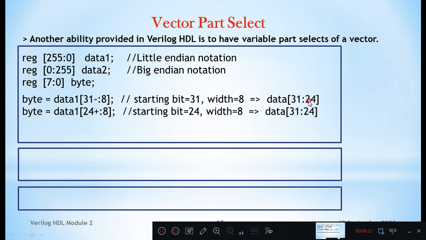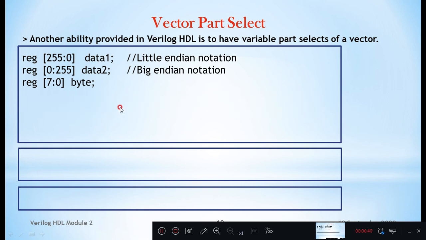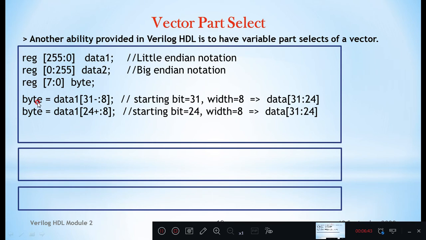31, including 31, 8 locations. So if you go, you will get 24: 31, 30, 29, 28, 27, 26, 25, 24. So total 8 bits, 31 to 24, this data is assigned to byte. Similarly, 24 plus 8: starting number is 24 and you are incrementing by 8 locations including 24. So that means again it is the same as the earlier notation.